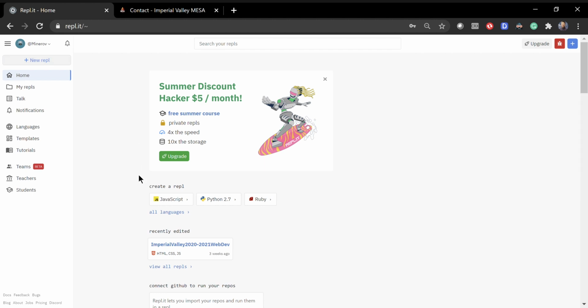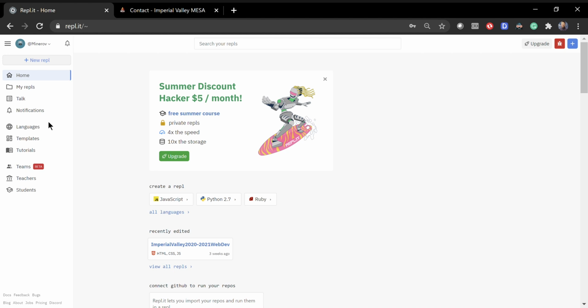This is what you're going to see at the beginning. On the left side, where my mouse is right now, you'll have all the basic information that you need: languages, templates, tutorials, anything right there. The cool thing about this website is that you can use JavaScript, Python, Ruby, HTML, CSS, JavaScript, like I said before. You can use a lot of different languages that are available on this website.